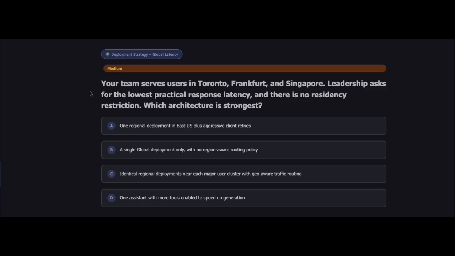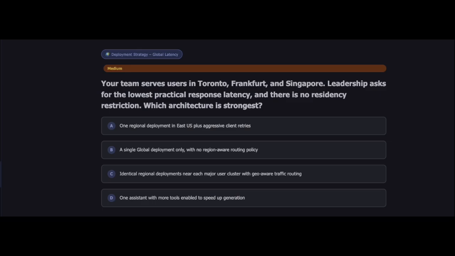A. One region deployment in East US plus aggressive client retries. B. A single global deployment only and no region-aware routing policy. C. Identical regional deployments near each major user cluster with geo-aware traffic routing. D. One assistant with more tools enabled to speed up generation.